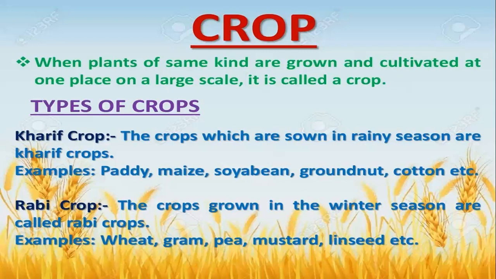On the other hand, the crops which are grown in the winter season are known as rabi crops. This is a major difference between the seasons. So examples we can take here: wheat, gram, pea, mustard, linseed, etc. So these were the types of crops.